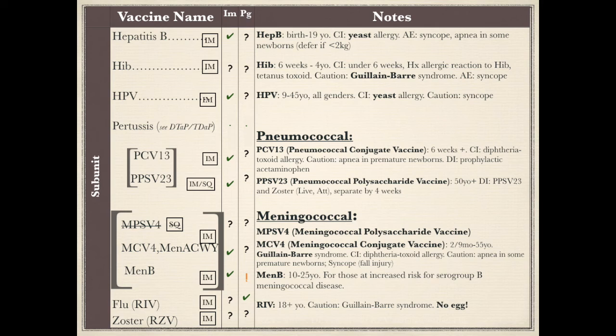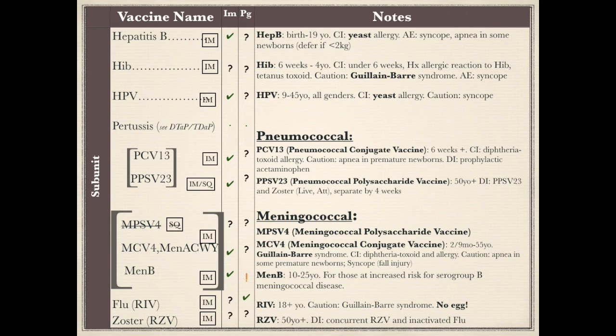RIV, recombinant influenza vaccine. It is approved for people over 18 years of age. It does not contain egg, therefore people with egg allergy may receive this vaccine. Like the other types of the flu vaccine we encountered, this one too needs caution with Guillain-Barré syndrome.